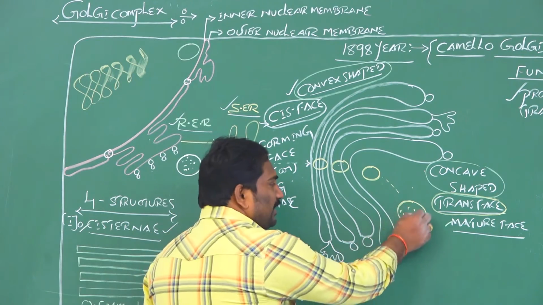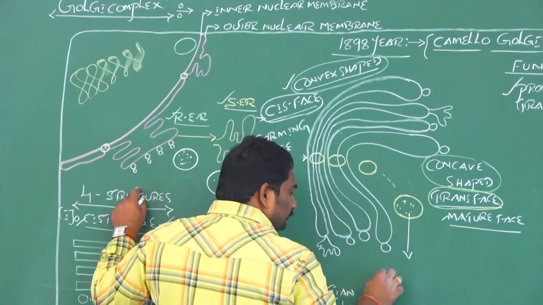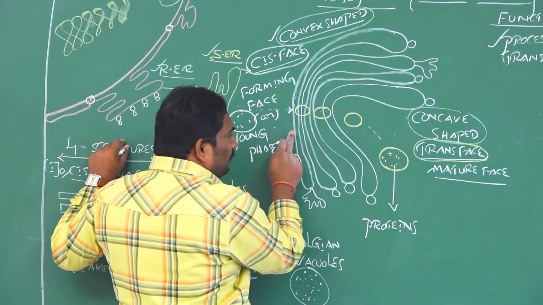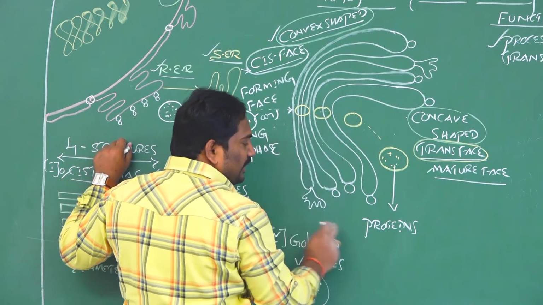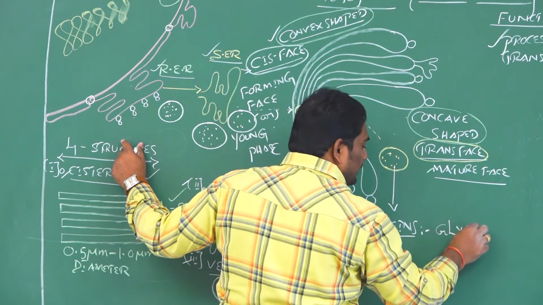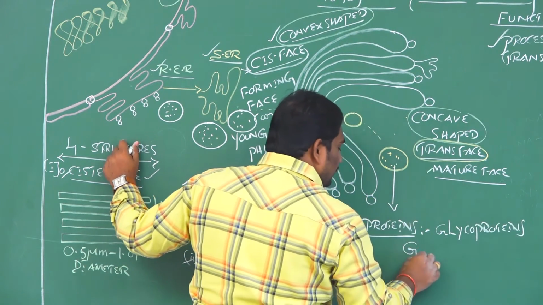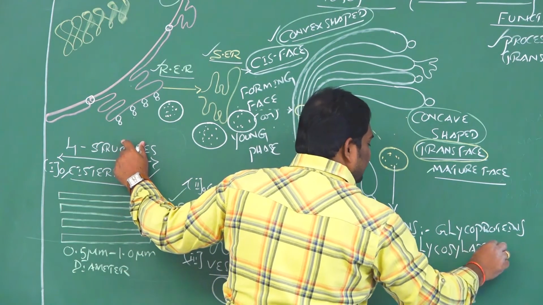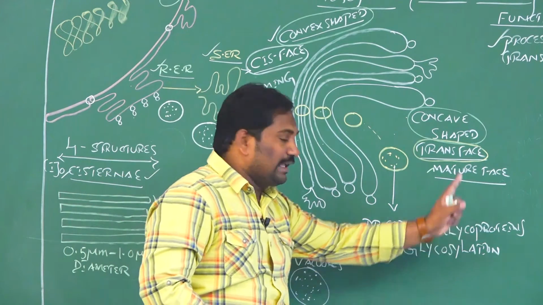Now these components are modified. For example, if the vesicles are having proteins, they move from the cis phase to the trans phase. Along with this, from one cisterna to another cisterna, these proteins are modified. These modified proteins we call glycoproteins. This phenomenon is called glycosylation. Proteins are modified in the Golgi apparatus into glycoproteins.